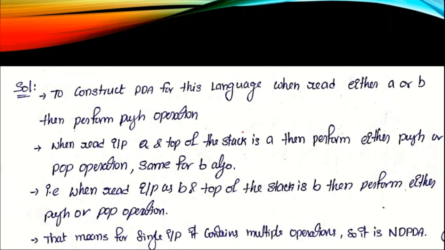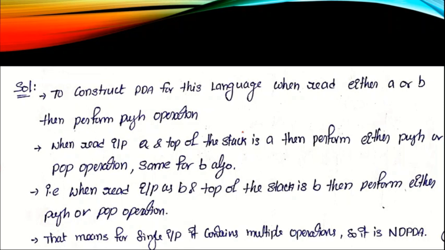So when we read either A or B in the first half, we perform the push operation. After completion of the first half of the string, when we read either A or B and the top of the stack is the same, that is, the input is A and the top of the stack is A, then perform the pop operation. Or if the input is B and the top of the stack is B, then also perform the pop operation.